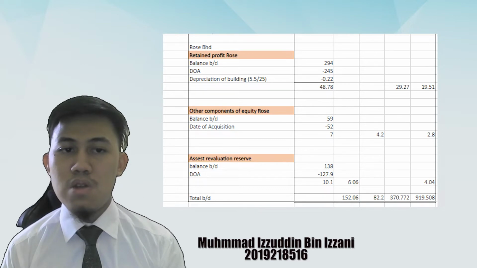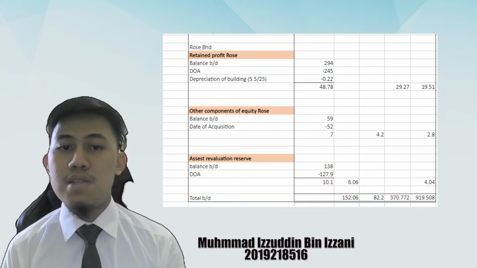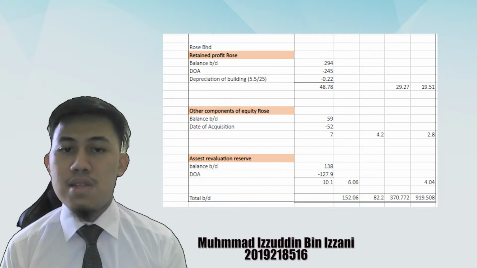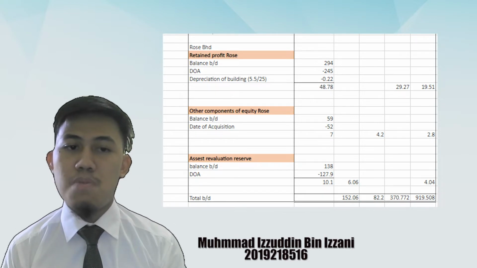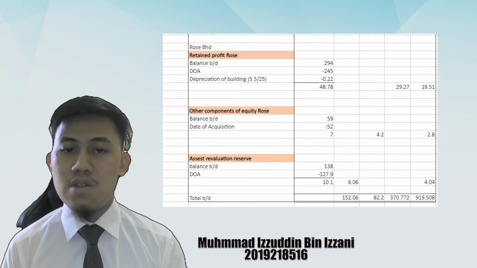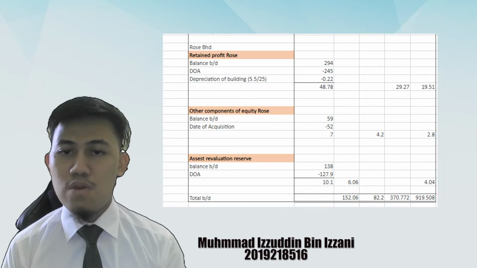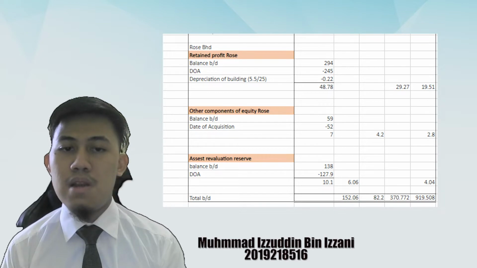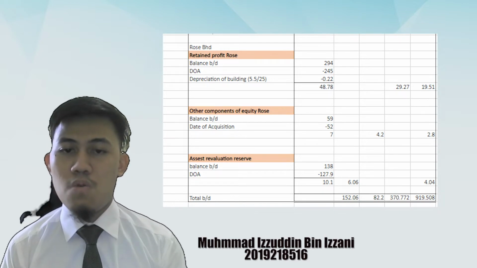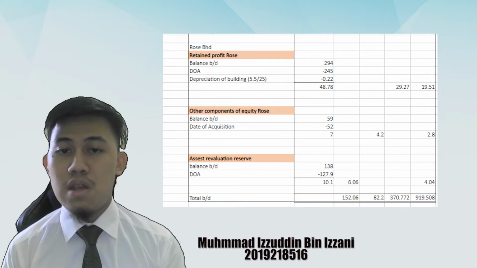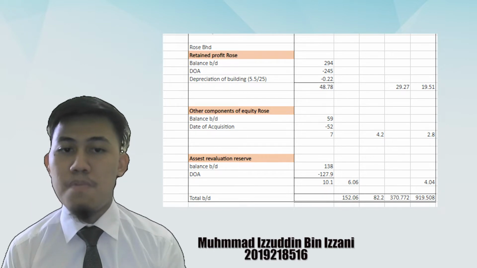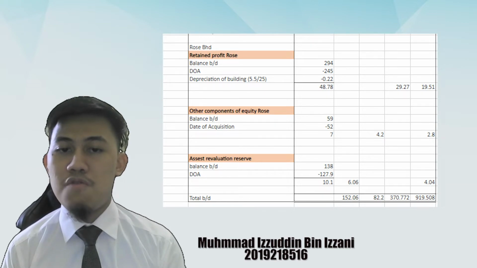The other components equity of RUS Berhad for opening balance 59 million minus date of acquisition 52 million. We got 7 million to apportion then for parents 4.2 million and NCI 2.8 million. The asset revaluation reserve for RUS for opening balance 138 million minus date of acquisition 127.9 million. We got 10.1 million to apportion them for parent 6.06 million and NCI 4.04 million.